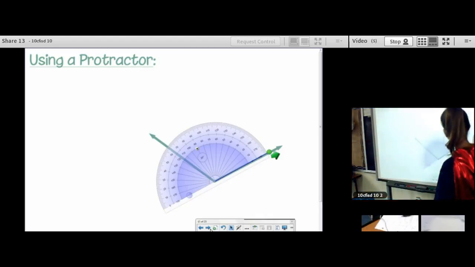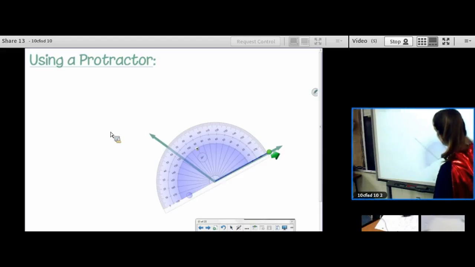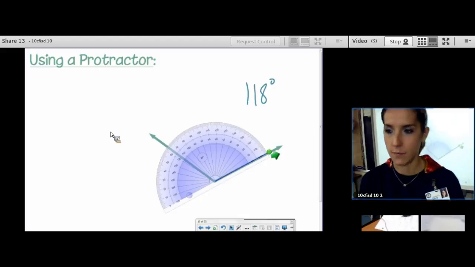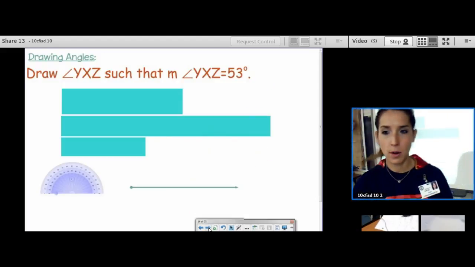I know it's hard for y'all to see. So 10, 20, 30, 40, 50, 60, all the way to 110. I'm almost to 120. It kind of looks like 118-ish. I'm less than 120, but only by a couple tick marks. Good. Okay. So that's a reminder of how to use a protractor.